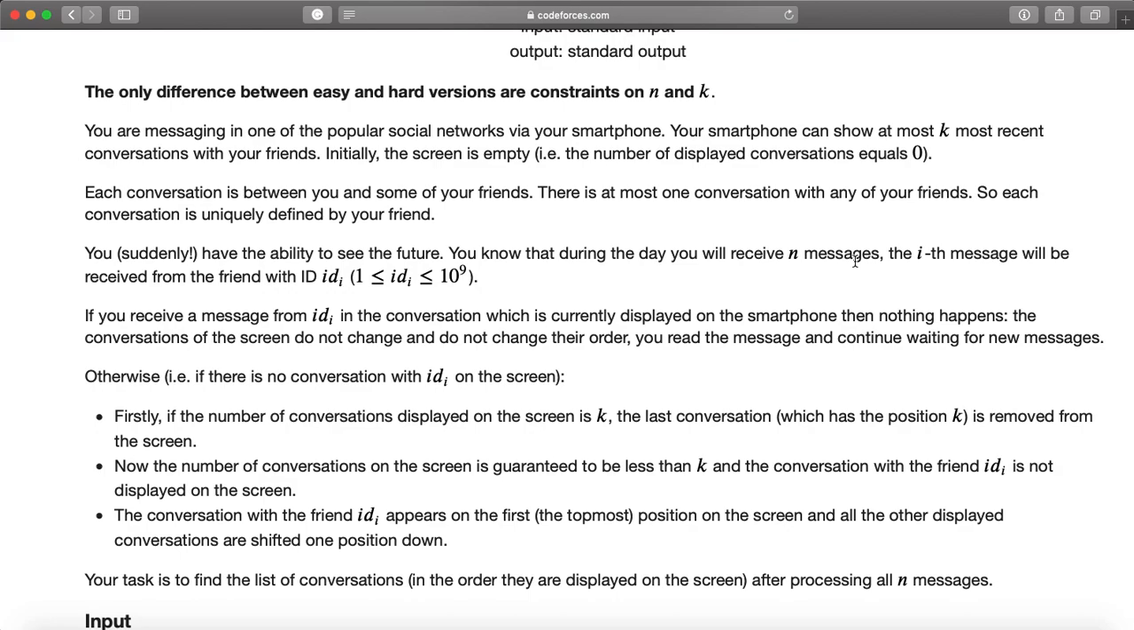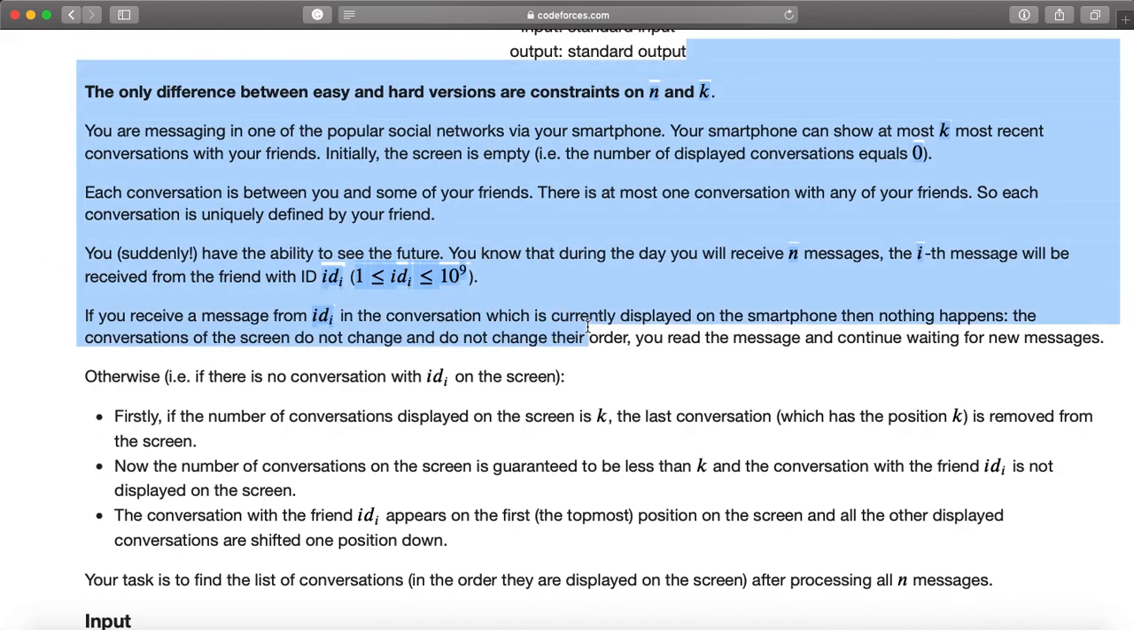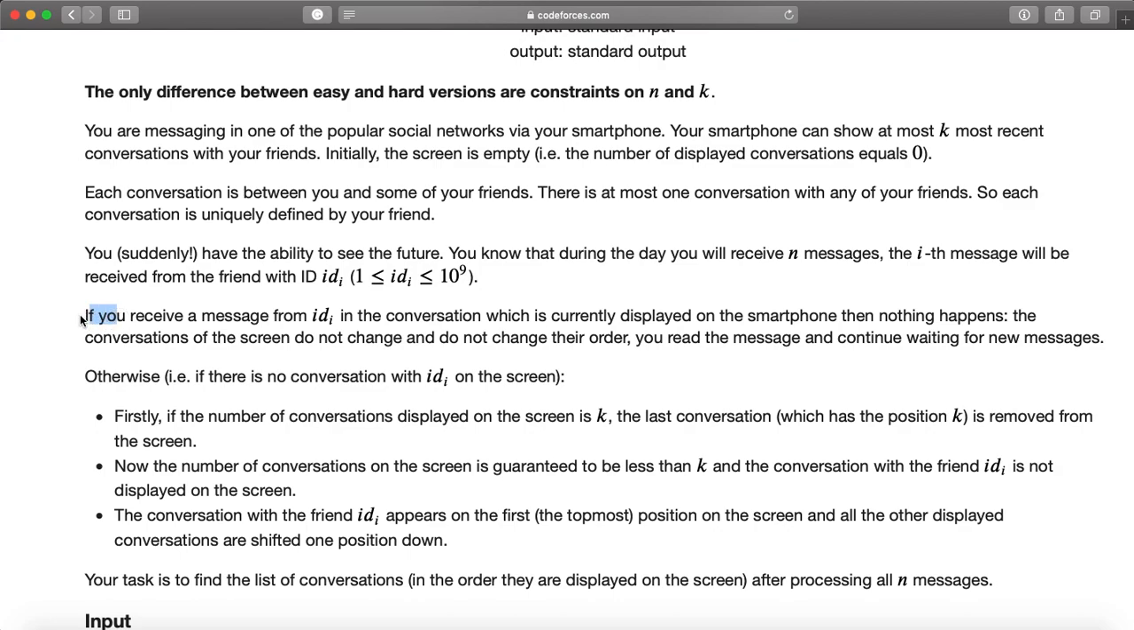If you receive a message from ID i in the conversation which is currently displayed on the smartphone, then nothing happens. So if you are receiving the message from ID i and that same ID's conversation is displayed on the smartphone, then nothing happens. The conversations on the screen do not change and do not change their order. You read the message and continue waiting for the new messages. So this means that if you already have a conversation with ID i, then nothing on the screen changes, and the order of the messages also does not change, and you just read the message and continue waiting for the new message.